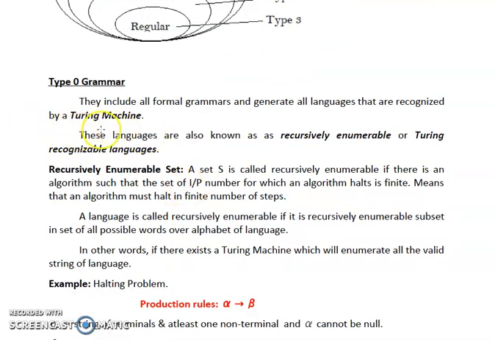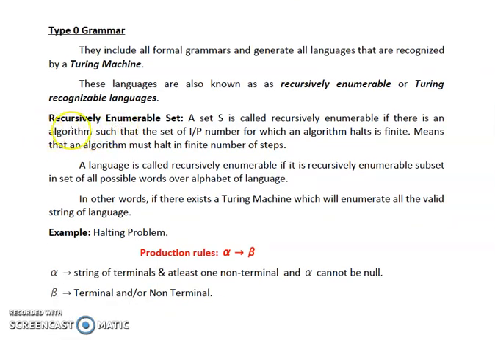Since it is generated using a Turing machine, these languages are also known as recursively enumerable or Turing recognizable languages, because they generate all the languages that are recognized by a Turing machine. That's why it is also known as Turing recognizable language, as it can generate all the languages that a Turing machine can recognize. Now let's see what is the meaning of a recursively enumerable set. A set S is called recursively enumerable if there is an algorithm such that the set of input numbers for which the algorithm halts is finite.